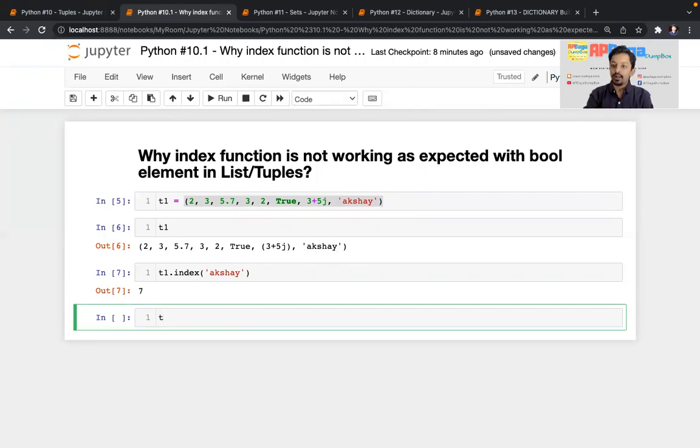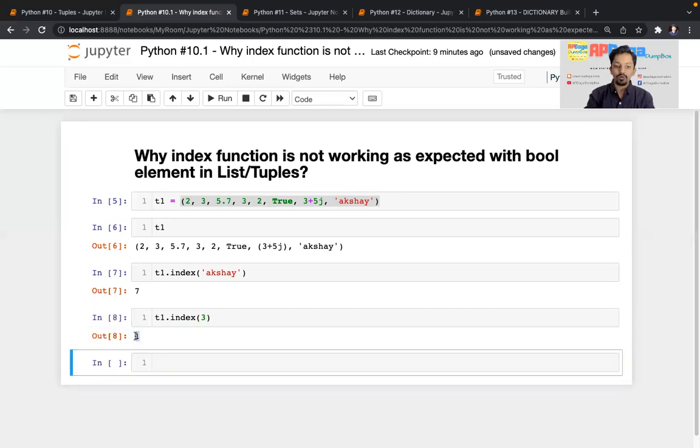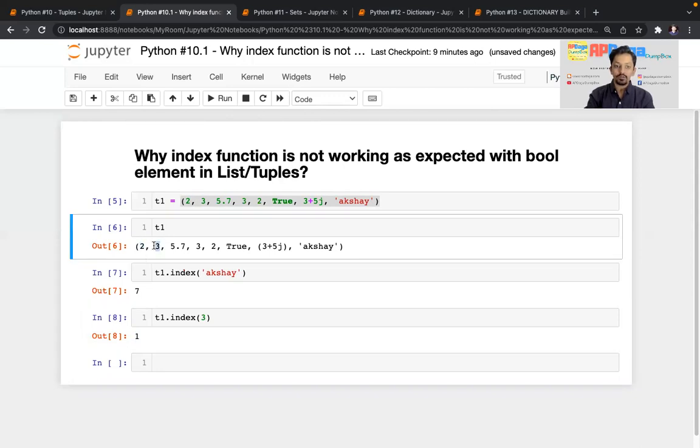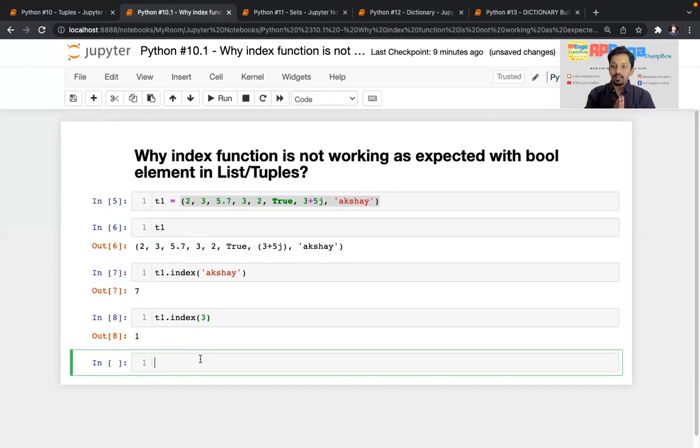Now if there are duplicate elements, then the index will always give you the index of the first occurrence of that element. For an example, I'll show you. If I do T1.index and pass the value, let's say, 3, then you can see I got the output as 1. Why? If you start with 0, and this is 1, so it is giving me the index of the first occurrence of value 3, even though 3 is available over here once again, but still it is giving me this output.